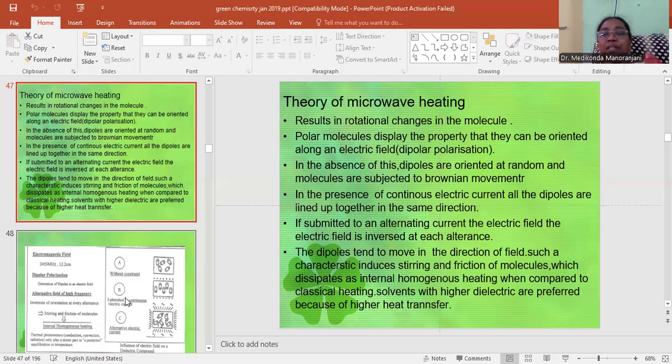In the presence of continuous electric current, all the dipoles are lined up together in the same direction. If submitted to an alternating current, the electric field is inversed at each alternance. The dipoles, they tend to move in the direction of the field. Such a characteristic induces stirring and friction of molecules, which dissipates as internal homogeneous heating when compared to classical heating. Solvents with higher dielectric are preferred because of higher heat transfer.